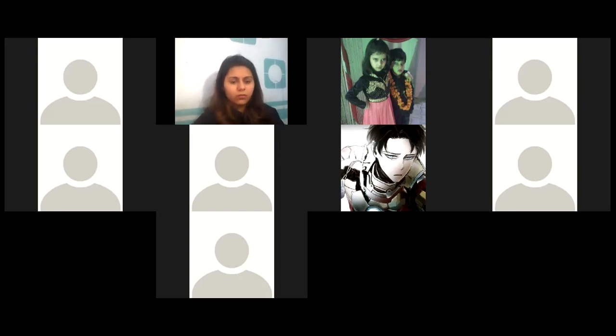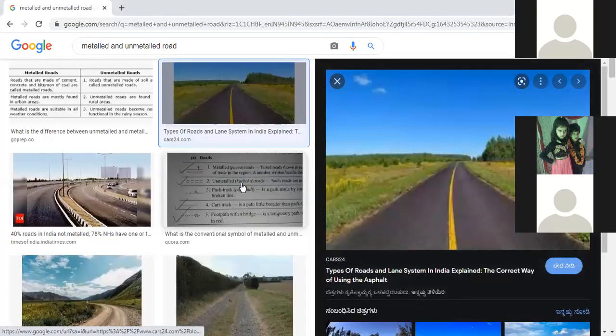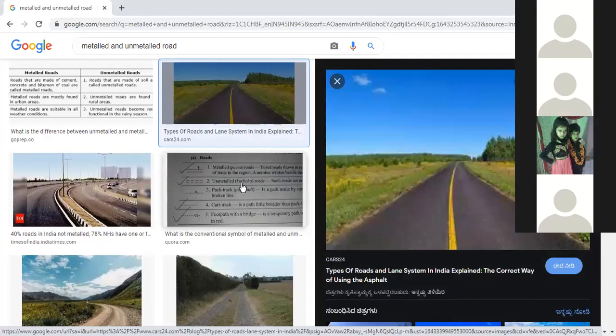So first I need to show you metalled and unmetalled roads, right, children? So that we can get a clear picture of it. See, you can see this road. Which kind of road is it? Please tell me. Ma'am, metalled road. It is a metalled road, right?